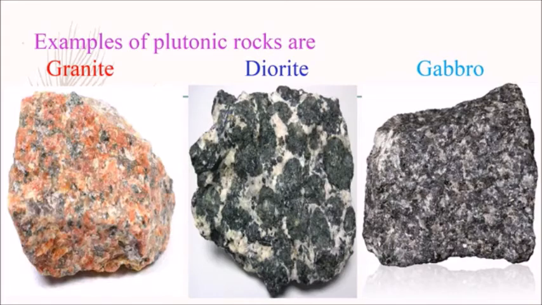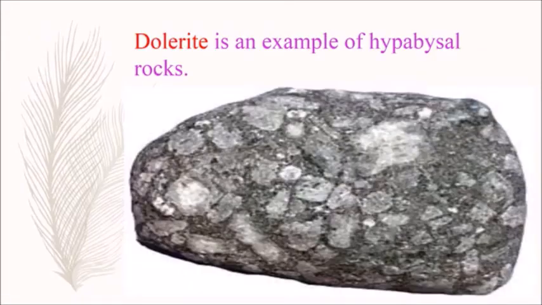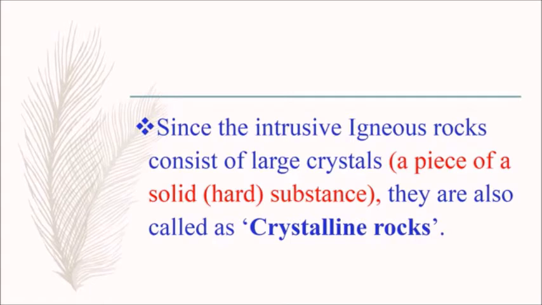Here we can see the picture of granite, diorite and gabbro. Dolerite is an example of hypabasal rocks. Here we can see the picture of dolerite. Since the intrusive igneous rocks consist of large crystals, crystals means a piece of a solid substance. Solid means hard substance.